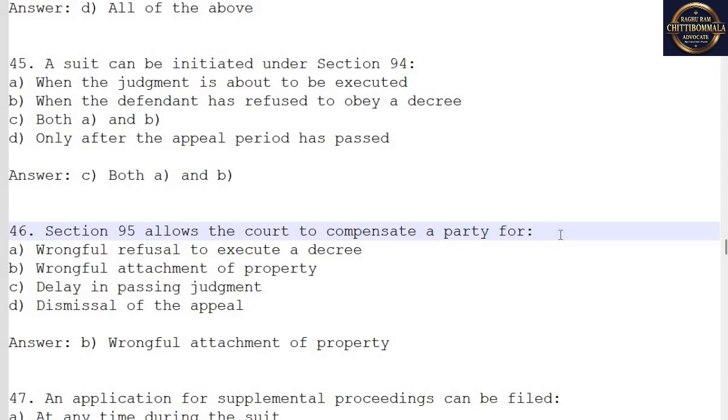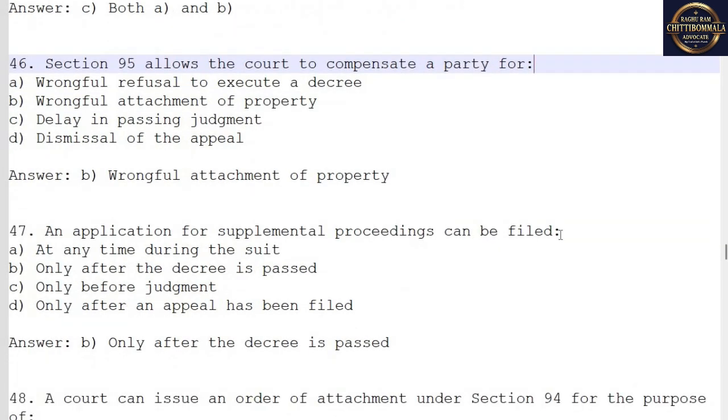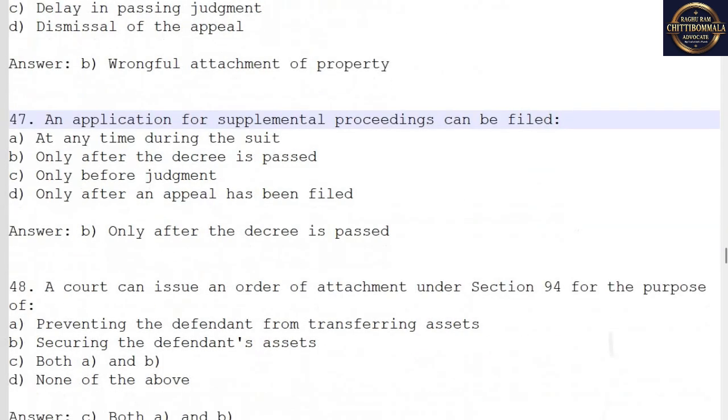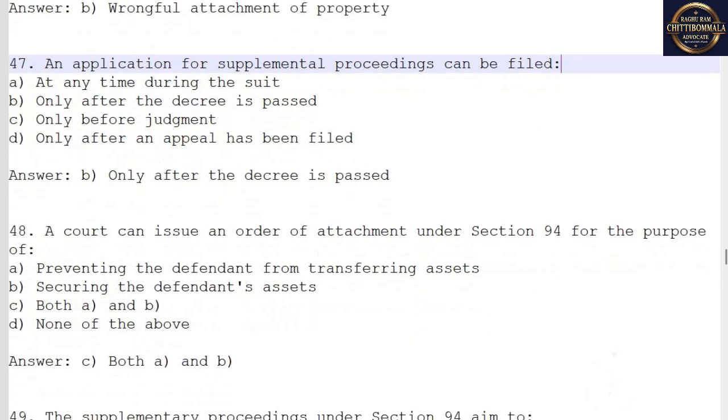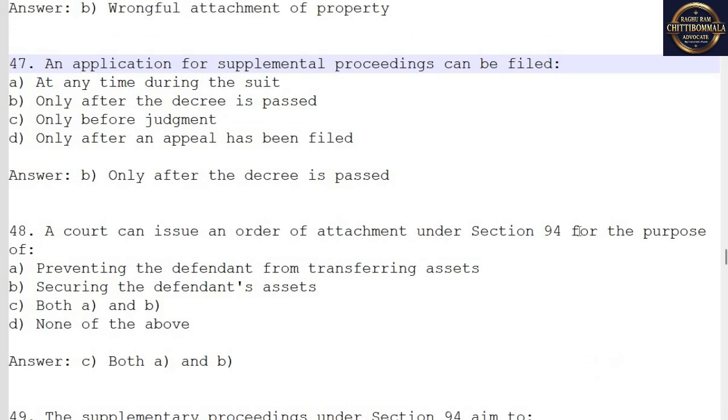46. Section 95 allows the court to compensate a party for... Answer: B. Wrongful attachment of property. 47. An application for supplemental proceedings can be filed... Answer: B. Only after the decree is passed.